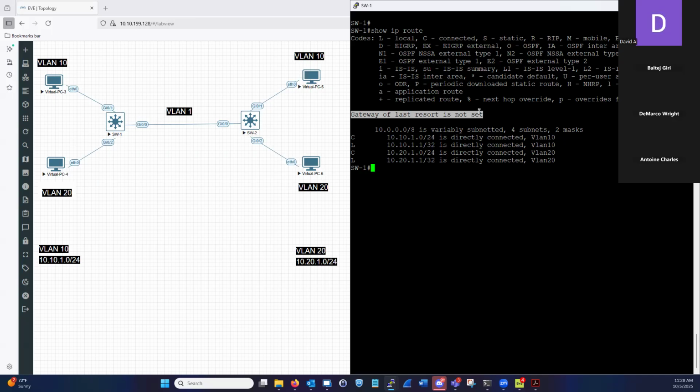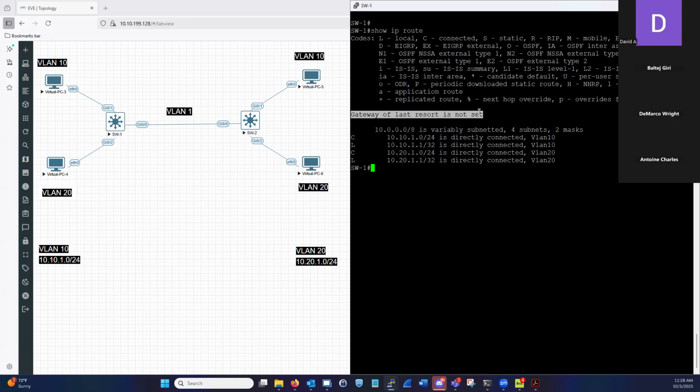Well, it also being a host, it needs a gateway. Let's say in your network you want it to route packets to the World Wide Web. It needs a gateway to forward traffic just in case the subnet does not exist on this network. That's why the term gateway of last resort.